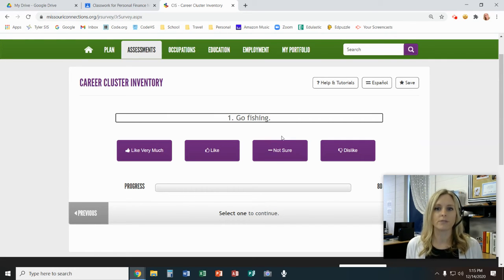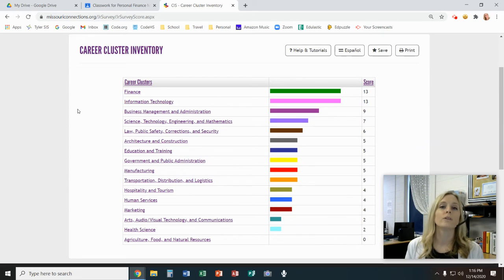But you are always free to click not sure. I would just try to avoid clicking not sure too many times, or it's not going to give you an accurate result. Once you get to the very end, this is an example of what your results screen will look like. It will give you these different career clusters, and the ones that you scored highest will be listed at the top. Notice that I have two that scored the exact same number. You may even have three or even four that scored the exact same number. That's okay. You don't have to have just one.